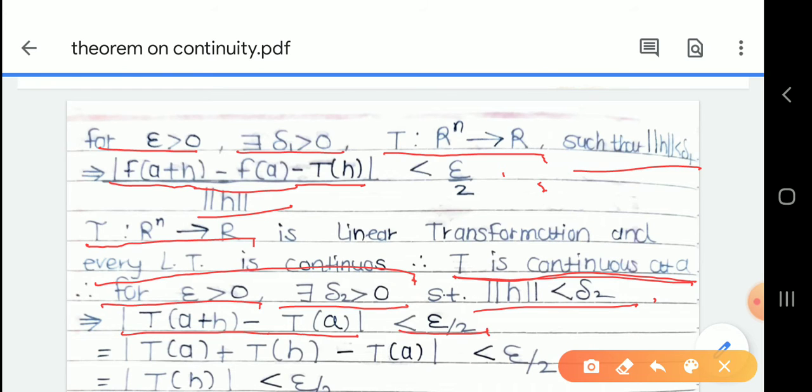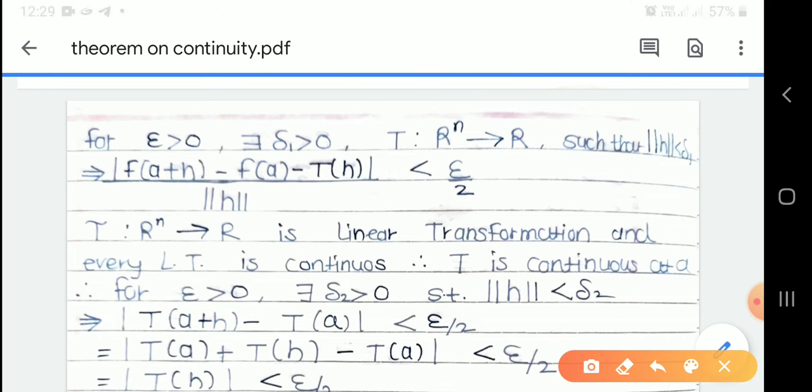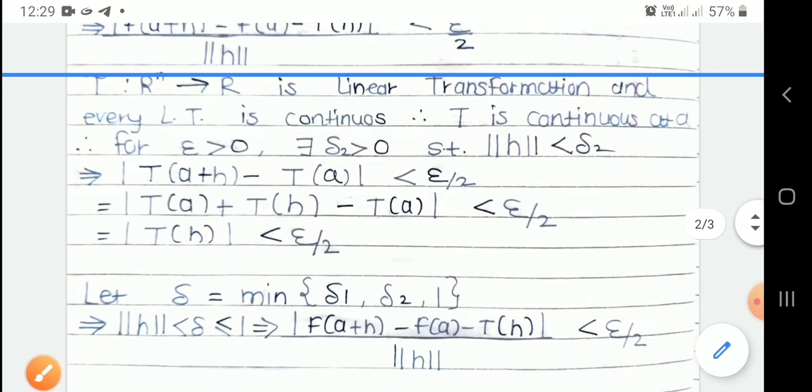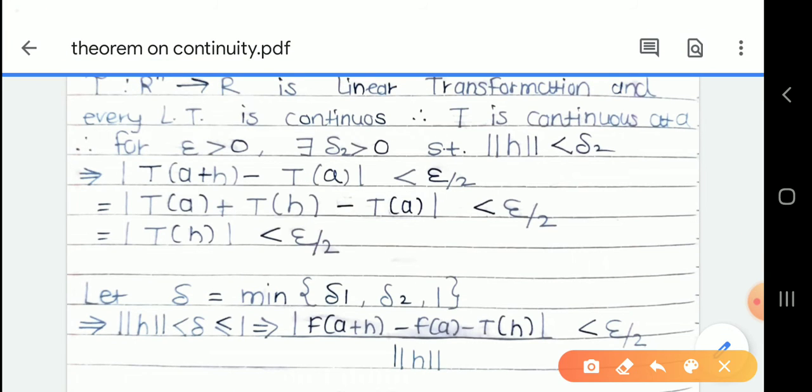You will surely remember the definition of continuity. Now T of a plus h minus T of a is less than epsilon by 2, but T is a linear transformation.